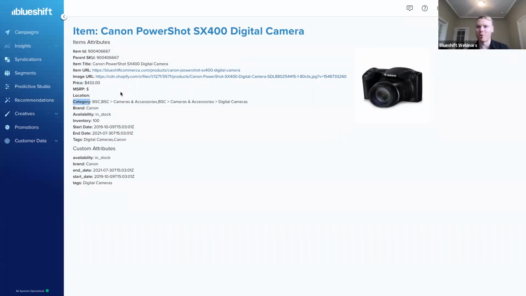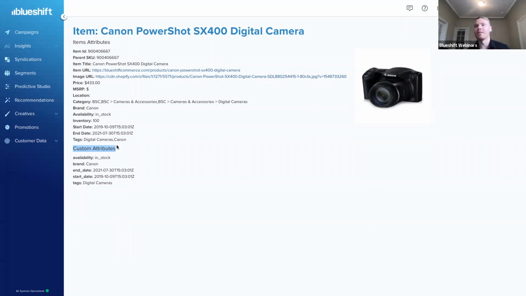So of course, for most robust product catalogs, especially in the e-commerce space, we have a lot of categories describing the nested relationship of these items. And as we'll see, once we dive into recommendations, this is going to be really powerful in terms of making those intelligent recommendations to our customers. And then of course, if you want to include any custom attributes, that's really simple to do. And we'll be able to model that right here.